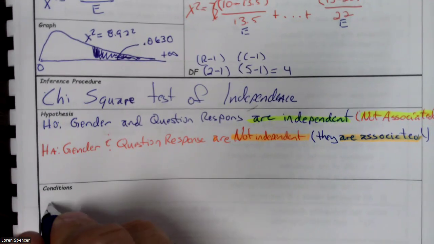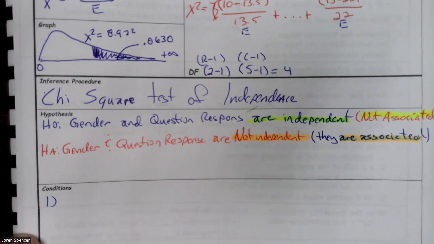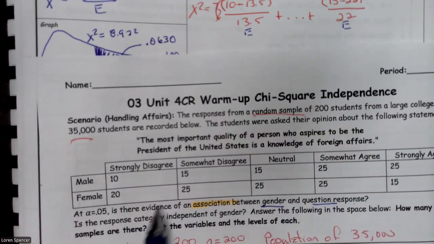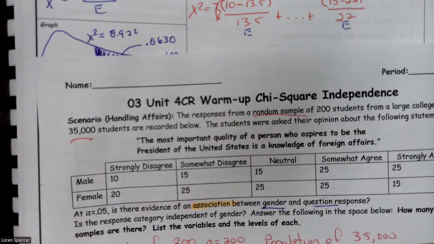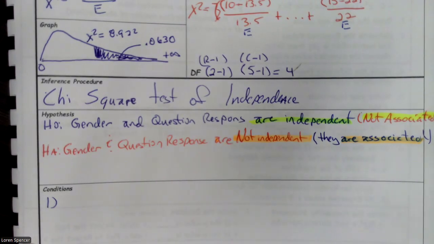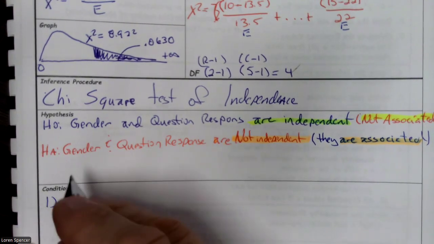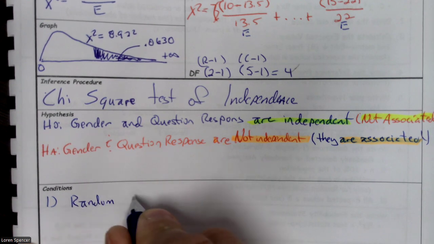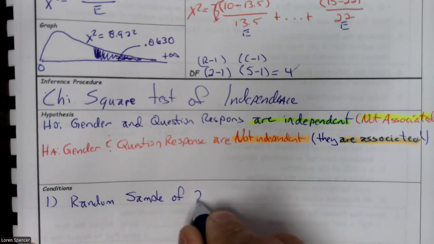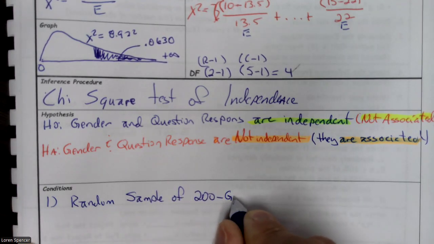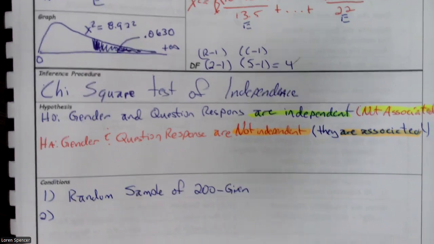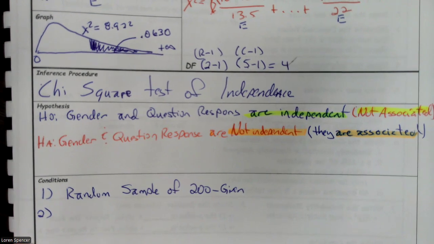Conditions. Well, first condition is always going to be the randomness condition. When we did this, we read that, hey, at the very beginning, when we read our warm up, we said there was a random sample of 200 and that was given to us. We found that in our warm up. All right. The next thing is the n is less than 10%.